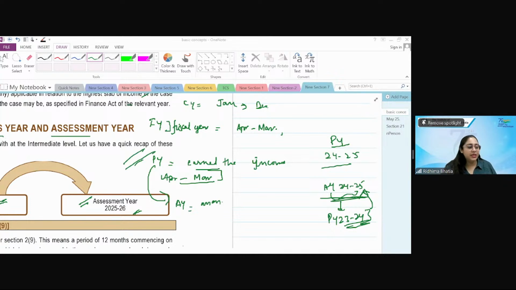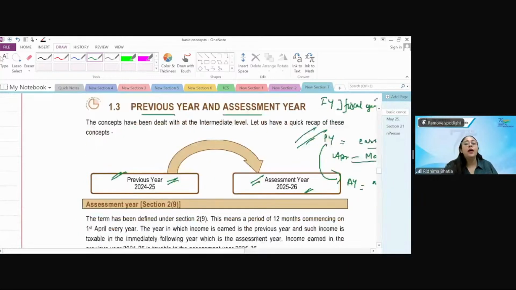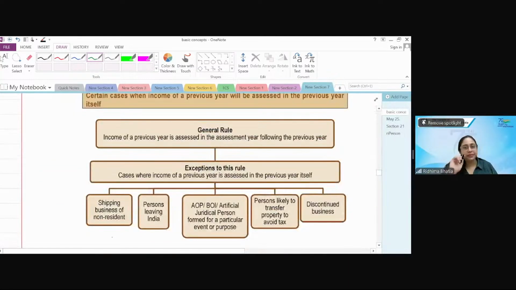This is the general rule, but there are 5 exceptions to it. The general rule says that all previous year income would be taxed in the assessment year. But the exception says that the previous year income would be assessed in the previous year itself. When these 5 situations are there in that year, my previous year would be the assessment year. That means I have to file the return, or rather a statement, and close all the final taxes in the previous year itself.